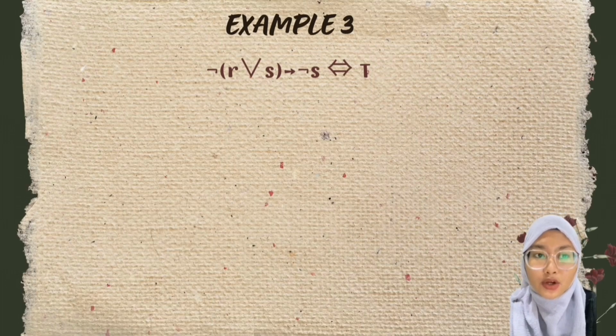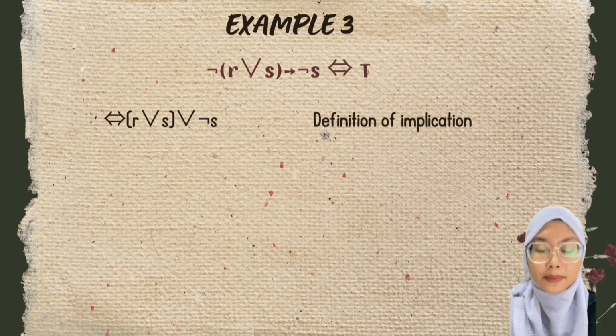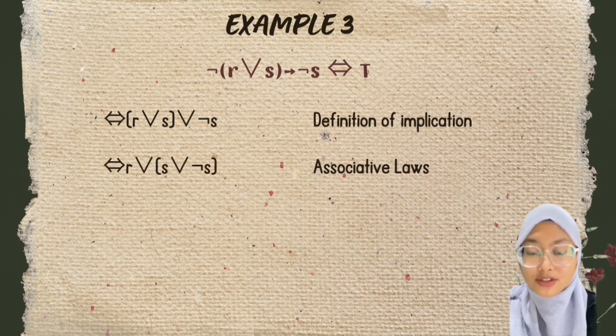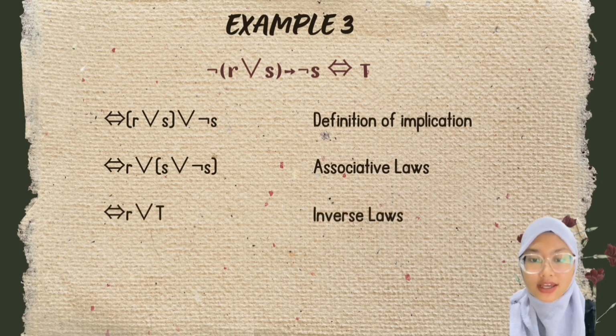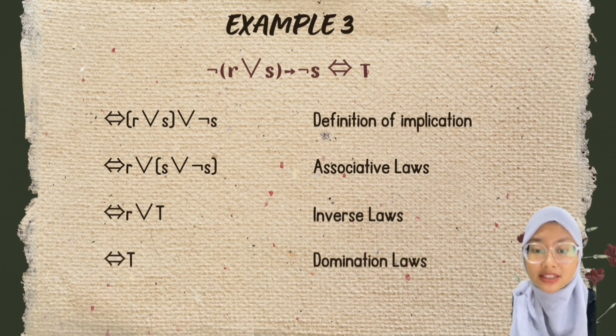Example 3. Not (R or S) implies not S is equal to T. First step, we do the definition of implication, where we remove the not in front of (R or S) and change implies to or. Next step is associative laws, where we change the bracket to S or not S. Then inverse laws: S or not S, we can get T. Last but not least, R or T, we will get T, which is domination laws.